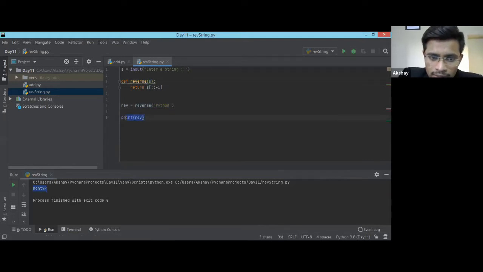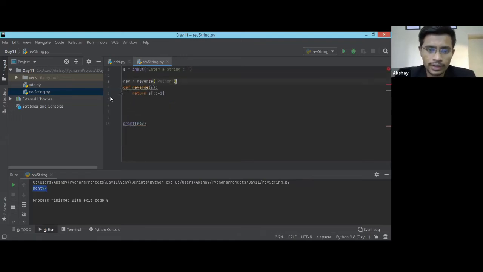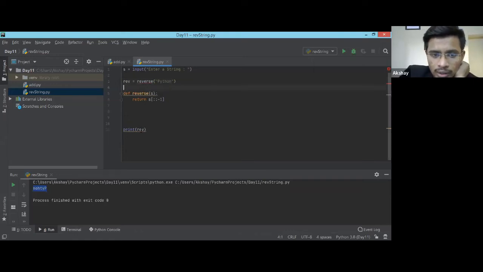And if instead of calling the function on the next line, I remove it from here and paste it over here, if I do like this, will it work? See, it is showing an error directly, because Python follows which approach, bottom up or top down?